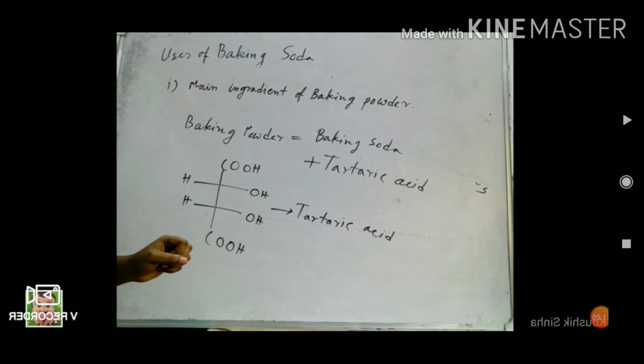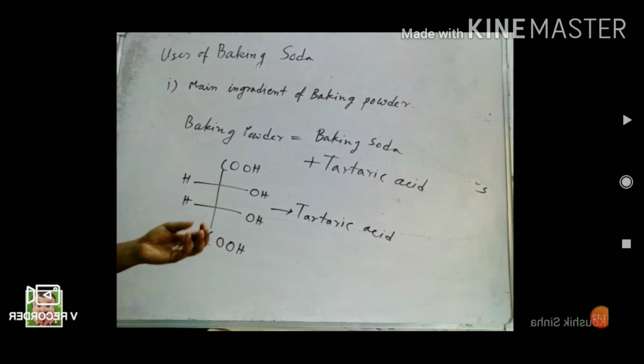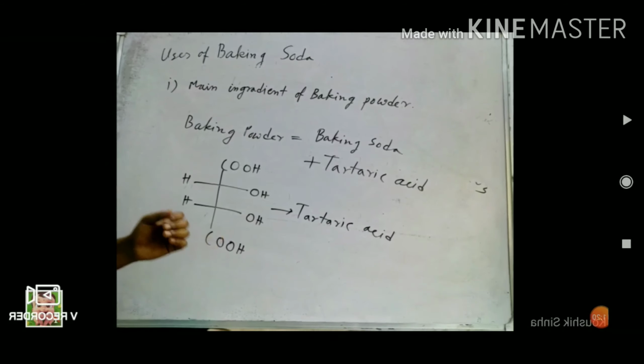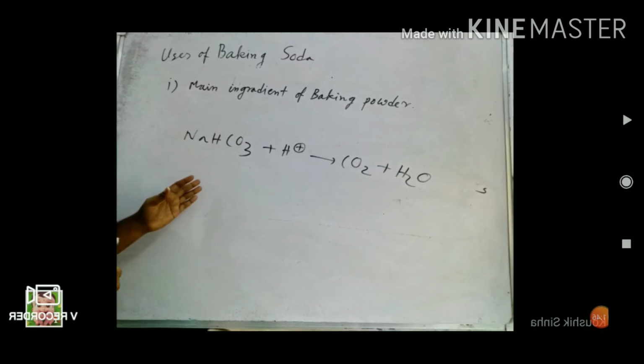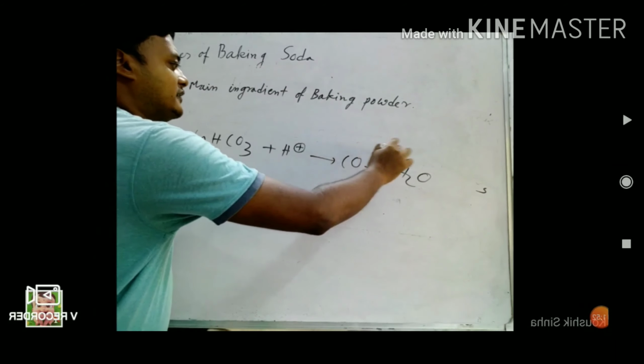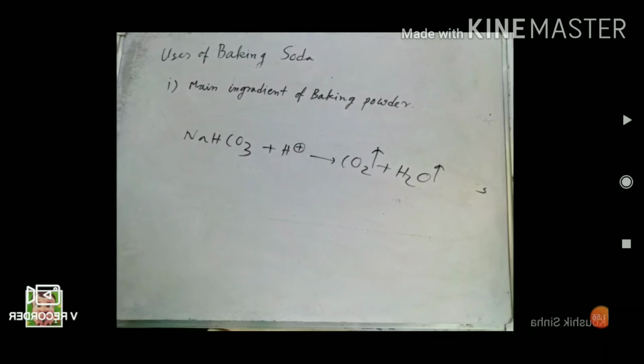That is the mechanism. The baking powder evolves CO2, and that CO2 generates a large number of pores in the food substance, and it becomes spongy and soft. The baking powder generates CO2 and water. That is the reaction involved.